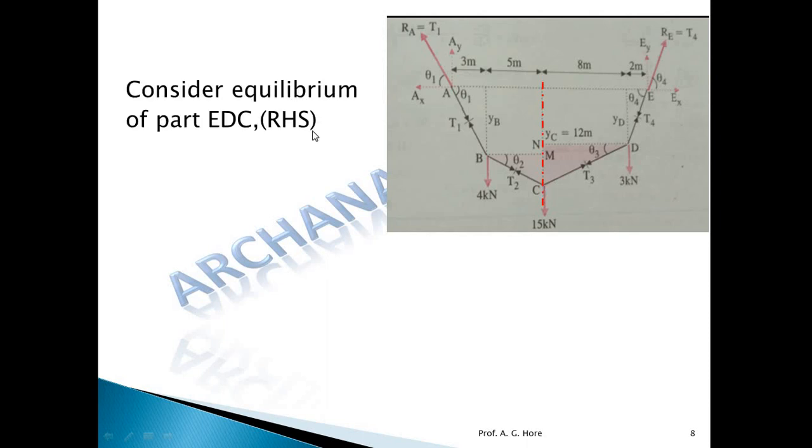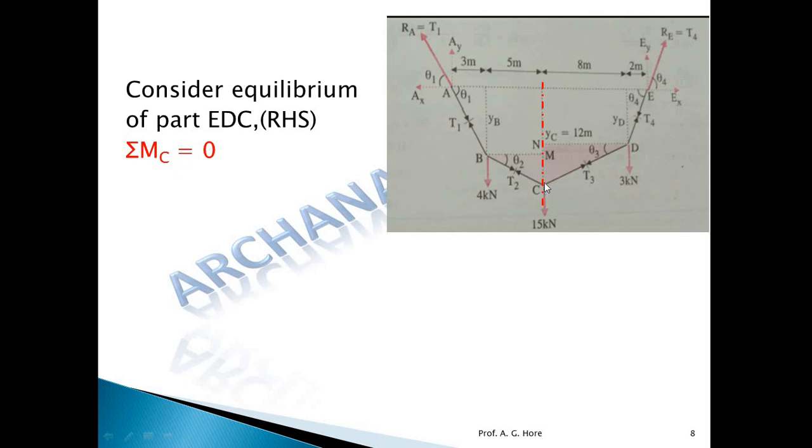And because of this section, there are 2 parts of this cable, left part and right part. Now consider the left part or right part. Okay, either left or right, दोनों में से एक ही consider करना है. And apply the moment equation at that point C. मतलब जहाँ पे हम सेक्शन ले रहे हैं तो वहीं पे हमें मोमेंट लेना है, either considering the LHS or RHS. Now here consider the equilibrium of part EDC. By this section, EDC means right hand side, RHS हमने consider की this part, and take the moment at point C.